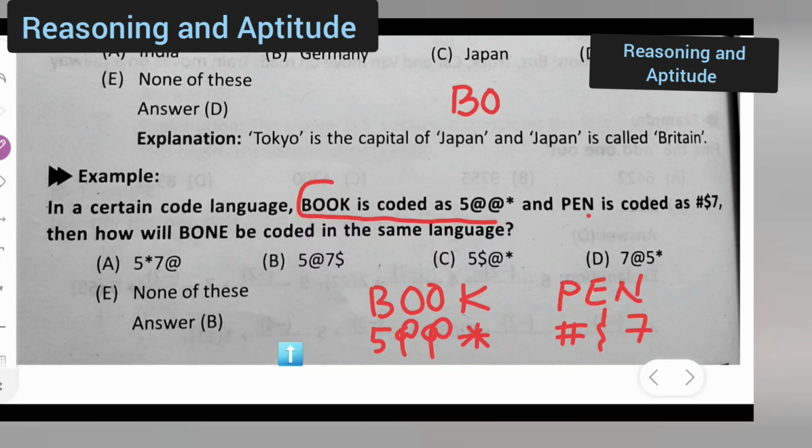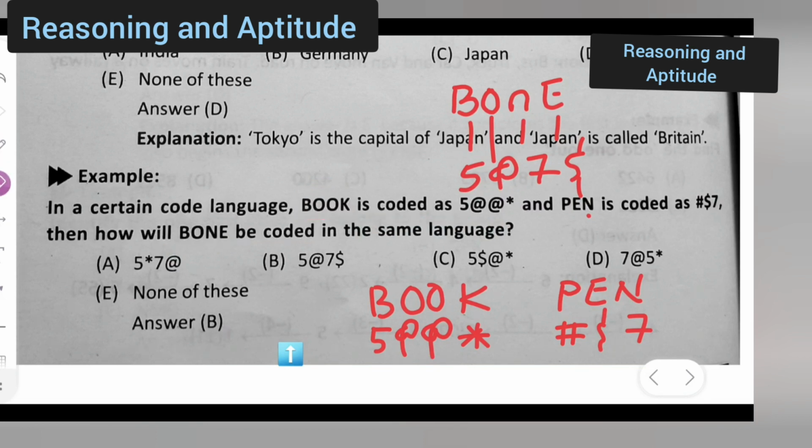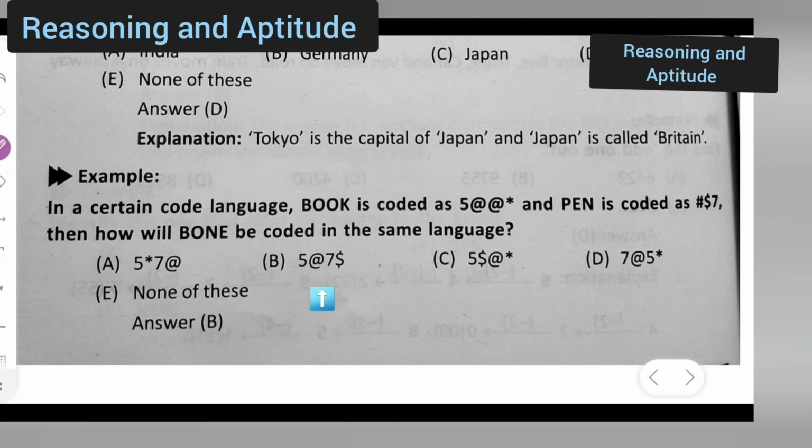BONE. For B it is 5. For O it is at the rate. For N it is 7. For E it is like this. So which option will be the correct option? Can you all see? 5 at the rate 7 this. So option B is the correct option, right?